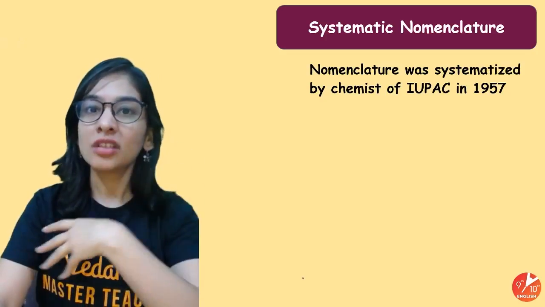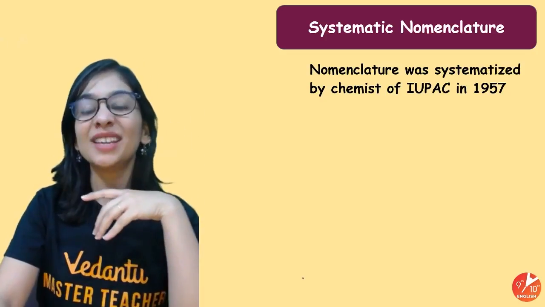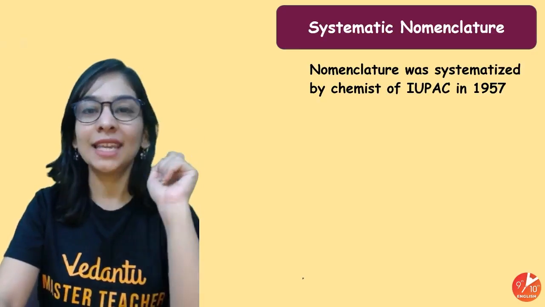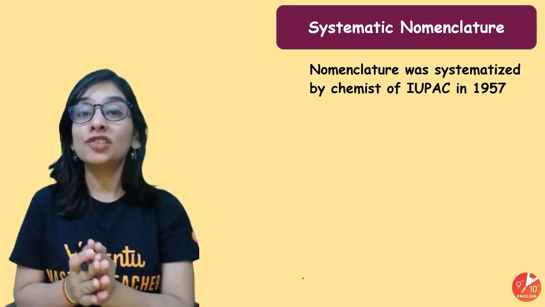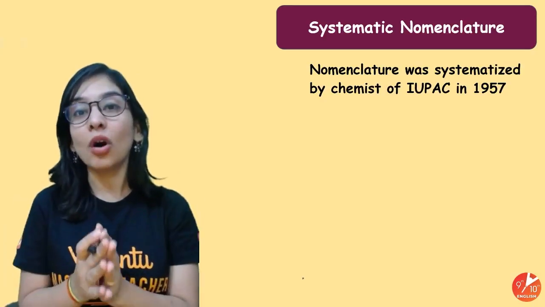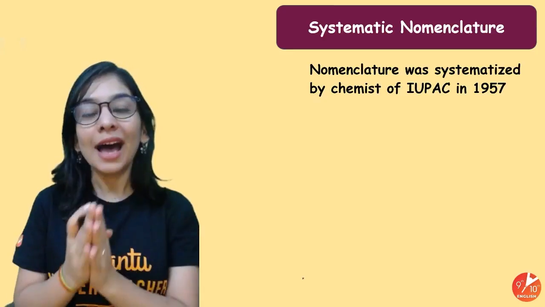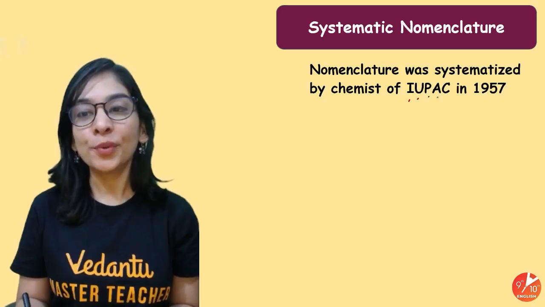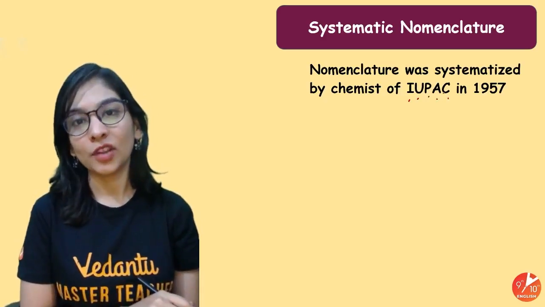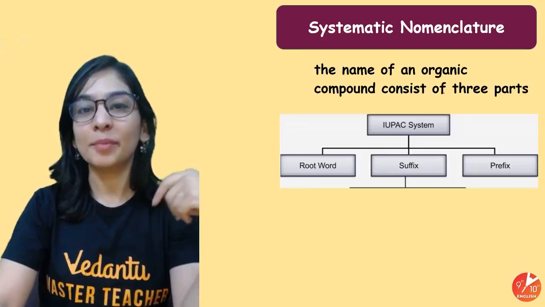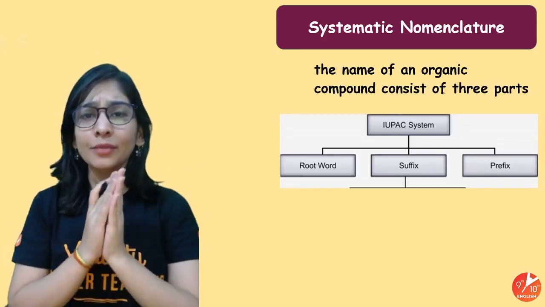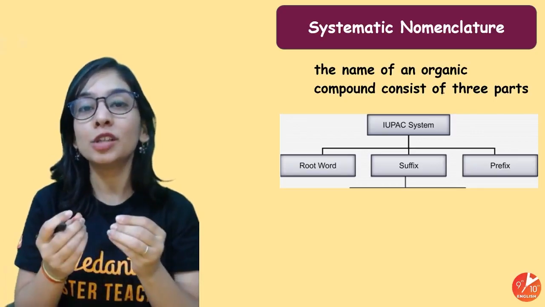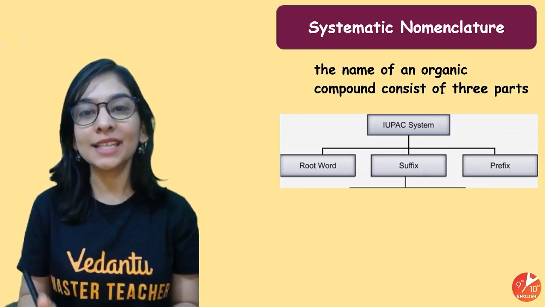But as I told you, there are so many compounds, who will talk about common names again and again? So nomenclature was started by IUPAC in 1957. Nomenclature means giving names. Who is giving names to all the organic compounds now? IUPAC, an institution, the International Union of Pure and Applied Chemistry. And the union told us there must be a proper format. If you follow that, you'll be able to give names to all the compounds. And what is that?